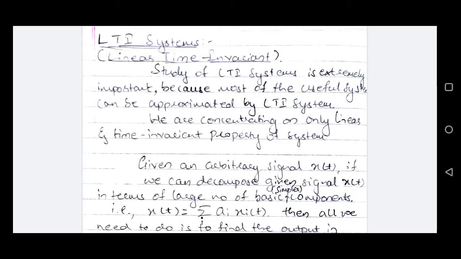First, we'll design linear as well as time invariant system. We'll verify the response of these systems for various input, and later all those non-linearities and time varying factors can be taken into consideration to design a real-time system. So linear time invariant systems are the ideal case because most of the useful systems can be approximated to have linearity property as well as time invariance property.